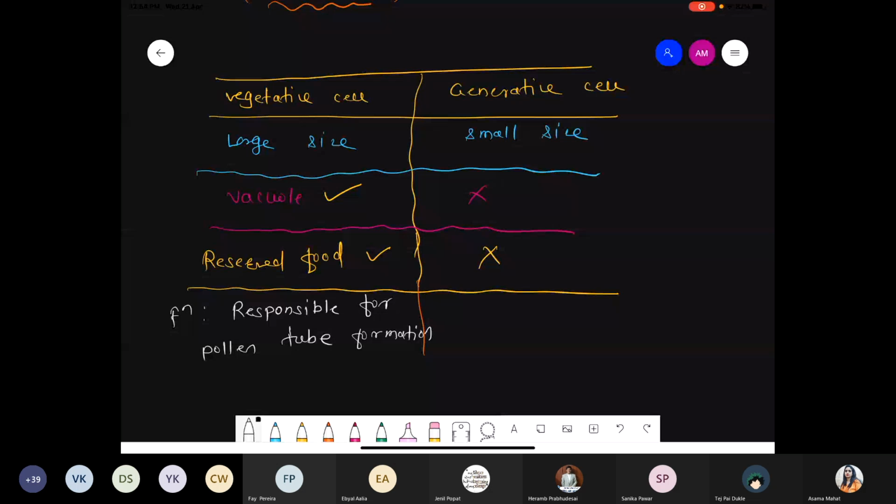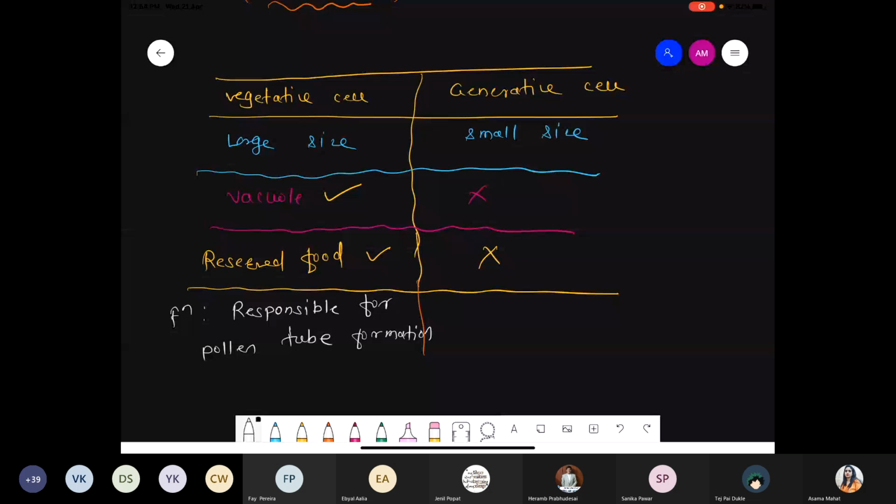Got it? Do you understand the meaning of the vegetative cell, the meaning of the generative cell, how they get developed, and what their particular function is? Any doubt? Samarth, any doubt? Chalo. So all this is the information about the male reproductive part. Next point we are talking about.